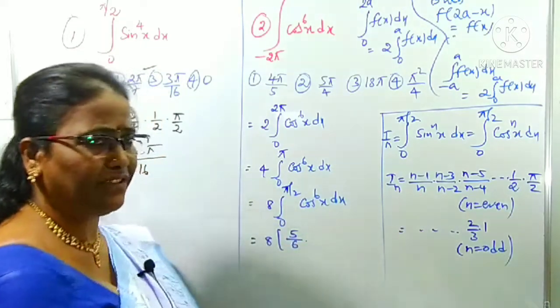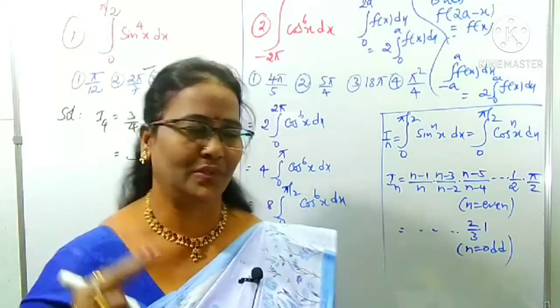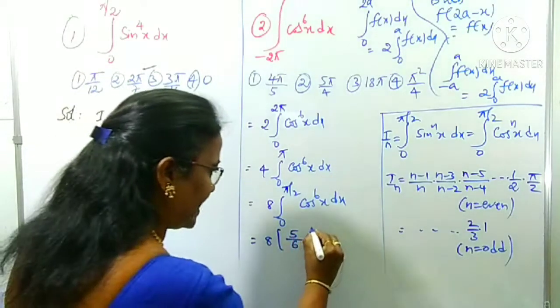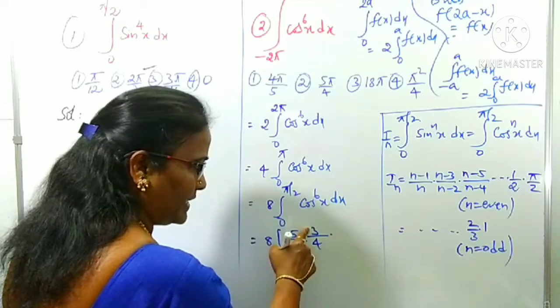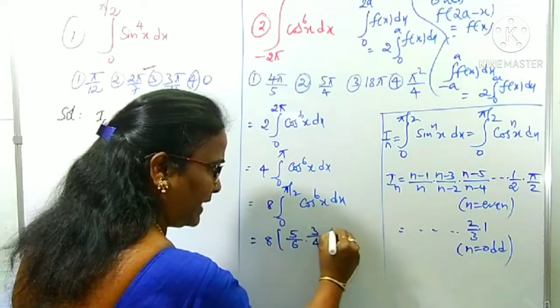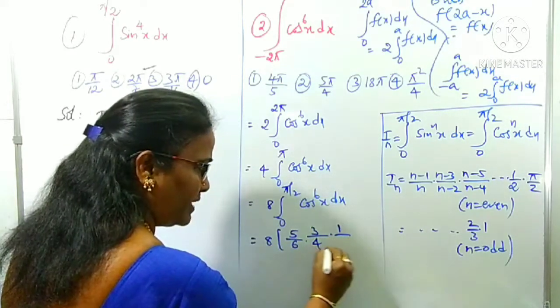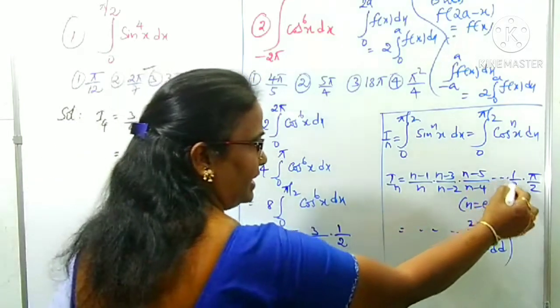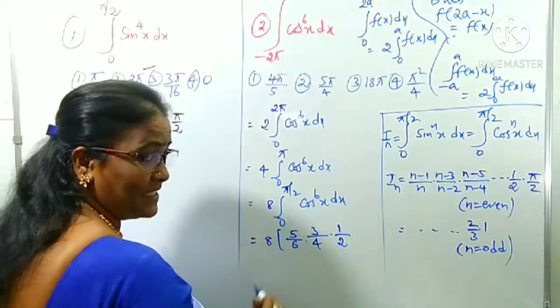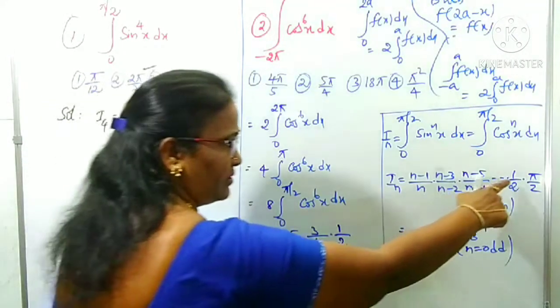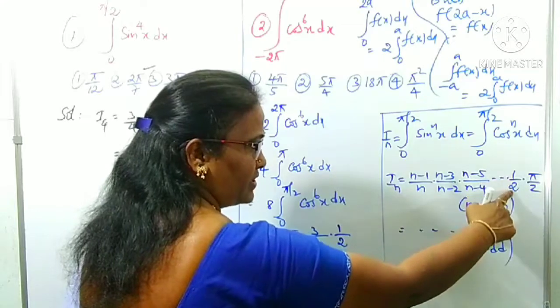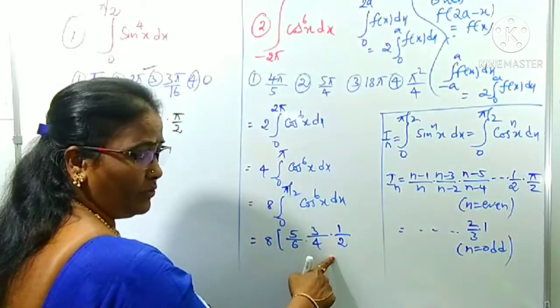As what I said, what I given here? We can reduce 2 from the 5, 5 minus 2 is 3, by 6 minus 2 is 4. Again, reduce 2 from the 3. 3 minus 2 is 1 by 4 minus 2 is 2. We immediately got pi by 2 somewhere else. Why did you get the 1 by 2 here? We take the pi by 2 because we got the 1 by 2.